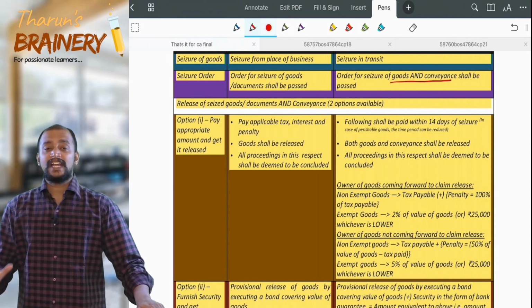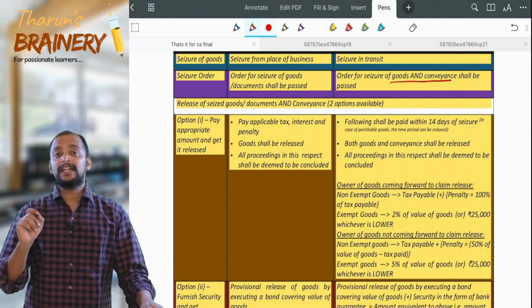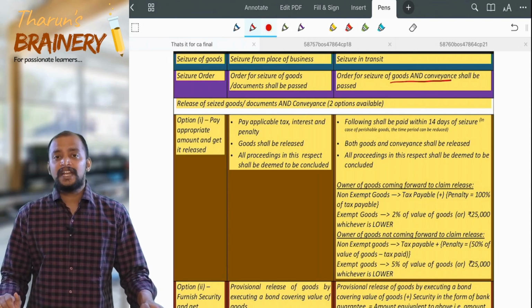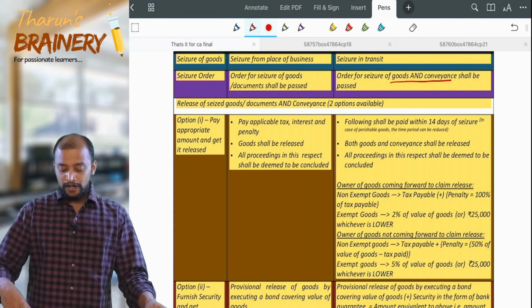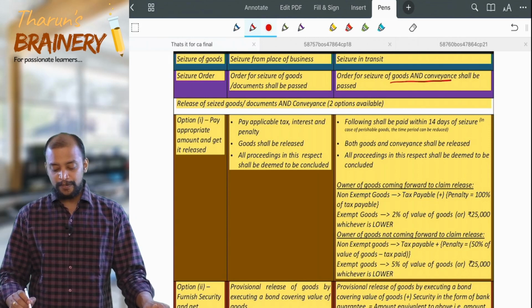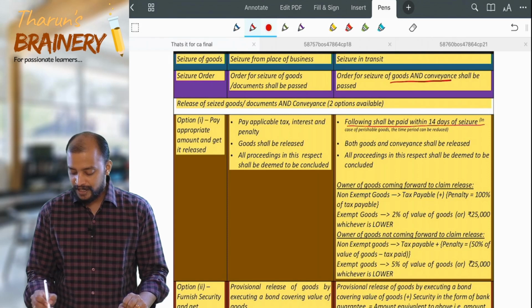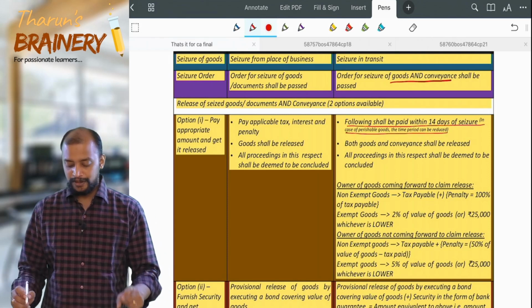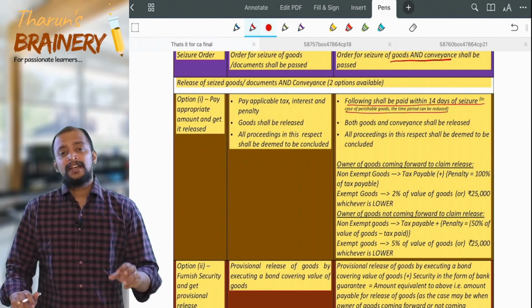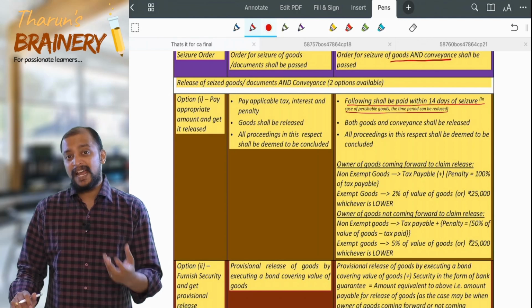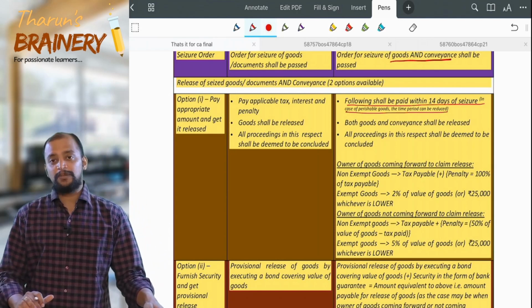What is the time limit within which I have to pay? 14 days. That is, the person has to pay within 14 days from the date of the seizure order, and in case of perishable goods they may reduce that even. See that, the following shall be paid within 14 days of seizure. In case of perishable goods the time period can be reduced. And whenever that person pays that tax, interest and penalty, even the conveyance will be released, and all proceedings in this respect shall be deemed to be concluded.